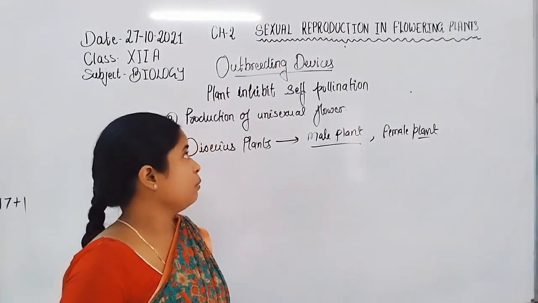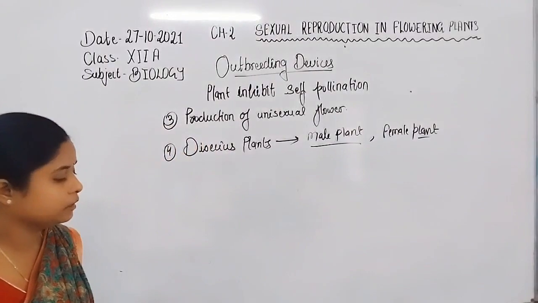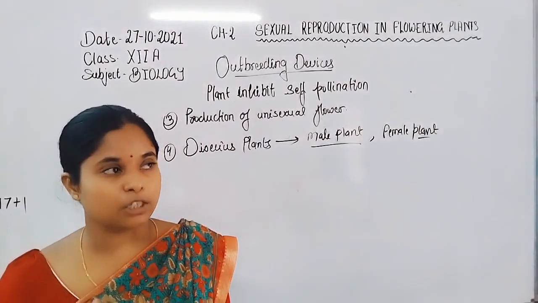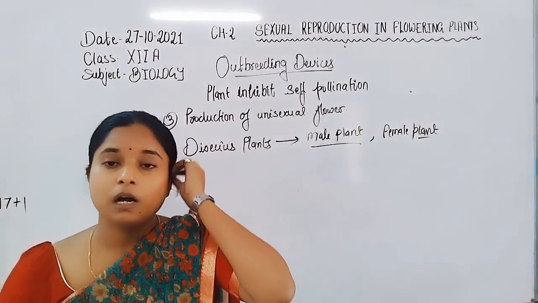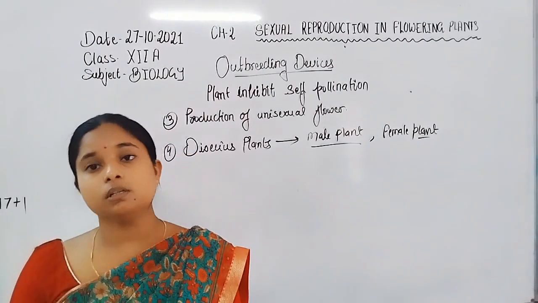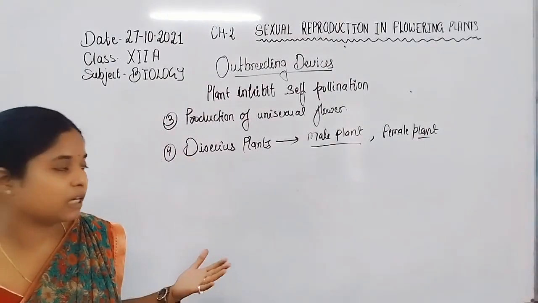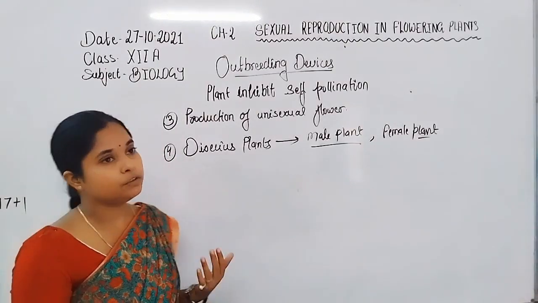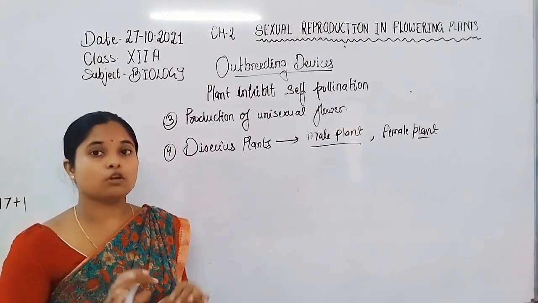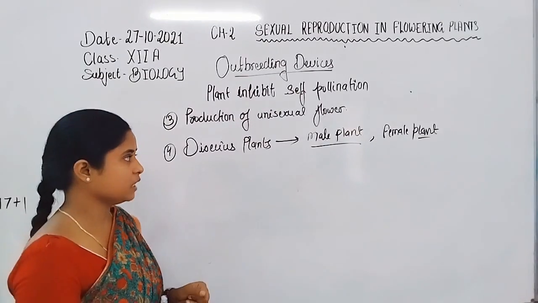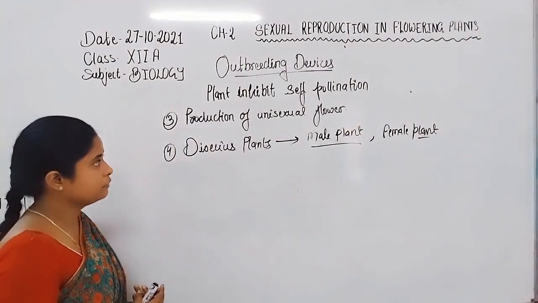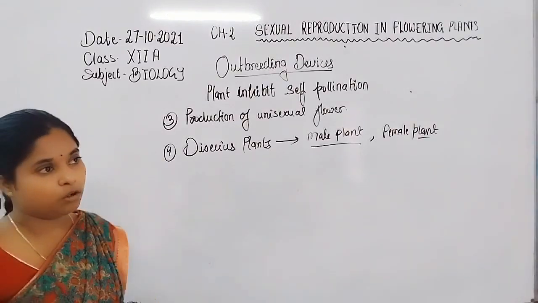So students, here is the overall picture of the outbreeding devices followed by plants. In dichogamy, male and female reproductive parts mature at different times. In hercogamy, the male and female reproductive parts are formed at different positions. Then there is production of unisexual flowers, and dioecious plants, when the male and female flowers are present on two different plants, as in the case of papaya.